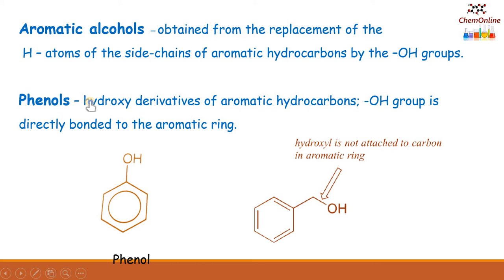Phenols are also hydroxy derivatives of aromatic hydrocarbons, but the difference is that in phenols the OH group is directly bonded to the aromatic ring. So just note the difference. In phenols the OH group is directly bonded to the aromatic ring, whereas in aromatic alcohols the OH group is attached to the side chain of the ring, and not directly bonded to the ring.